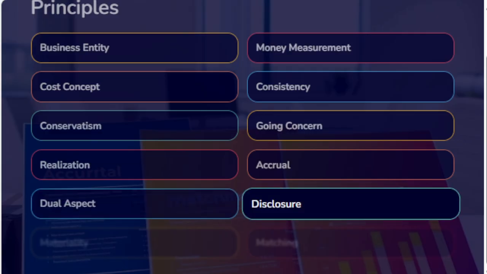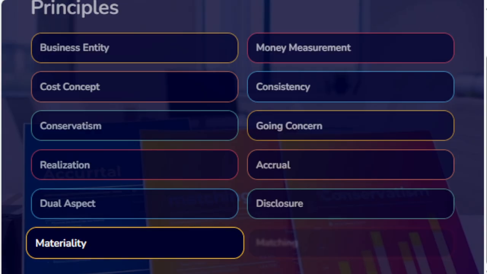Disclosure. The accounts must disclose all the material information. The accounting reports should disclose full and fair information to the related parties. The financial position and performance should be disclosed very honestly to the users. The financial position means the balance sheet of the business, and the financial performance means business results in terms of profit or loss, and the income and expenses in the profit and loss account.